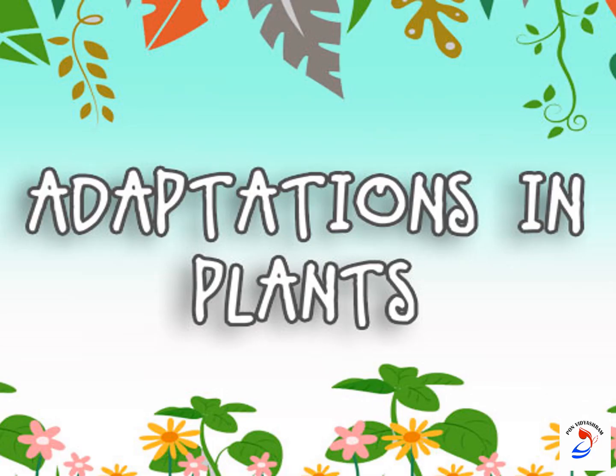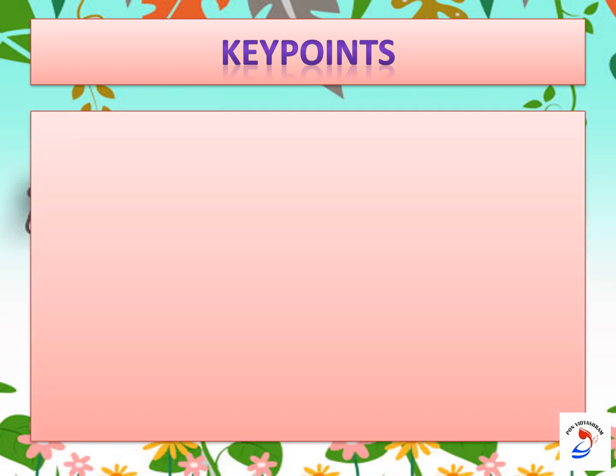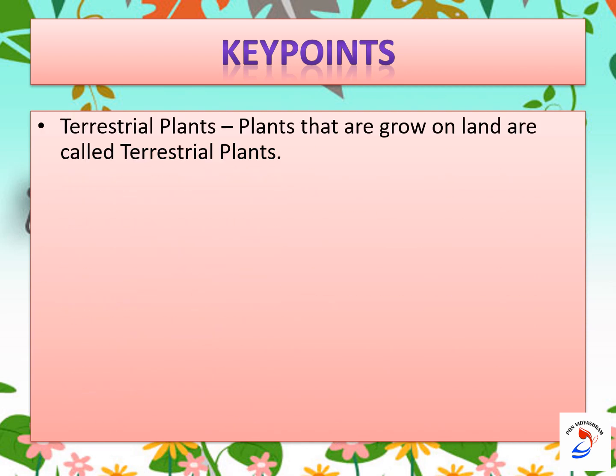Yes. So now it's time for key points. What we learned in today's session. We learned about terrestrial plants. The plants that grow on land are called terrestrial plants.